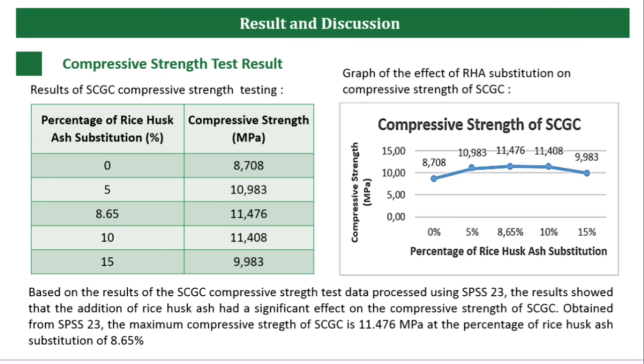Based on previous research, this is due to the high silica content in RHA, which is not proportional to its low aluminum content, so that when the Si-O-Al bond polymerization reaction occurs, the excess silica content in the RHA does not react because of the lack of alumina compounds.